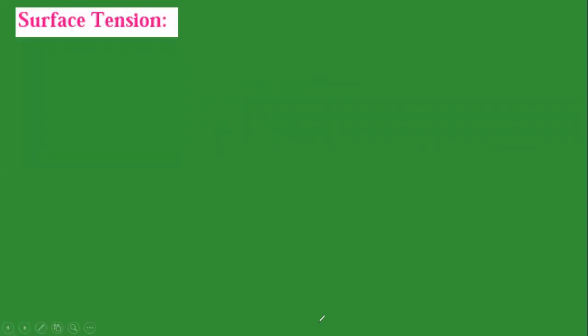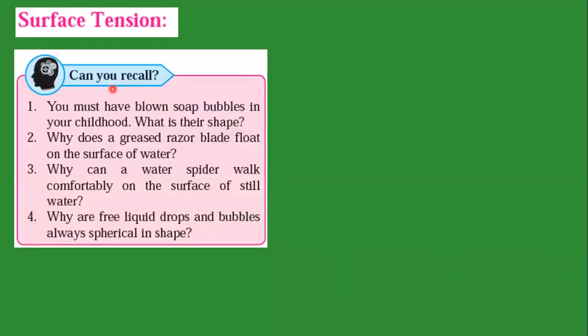Dear student, in today's lecture we start a new article, surface tension. Now this surface tension is related to day-to-day life. In many examples you can see surface tension. So we can recall some examples. You must have blown soap bubbles in your childhood.